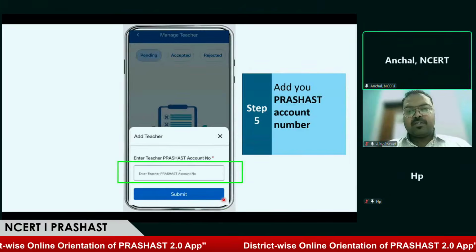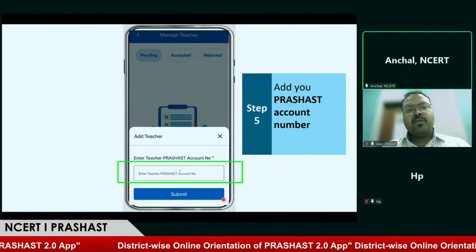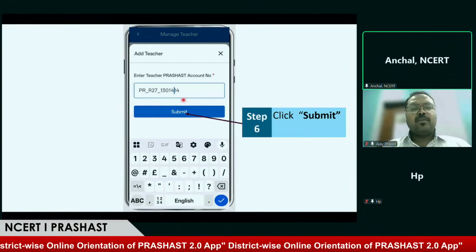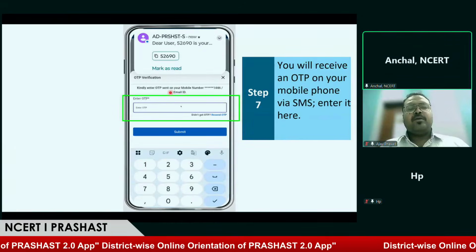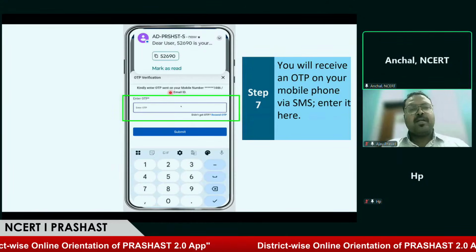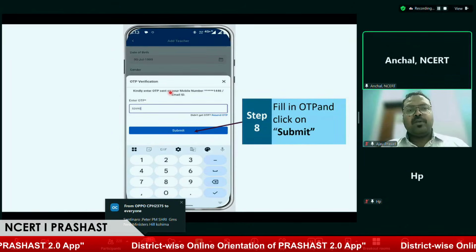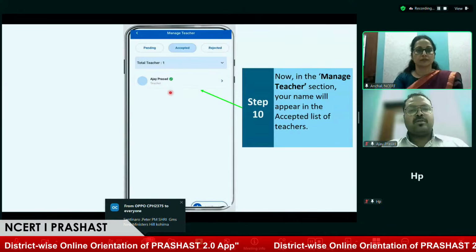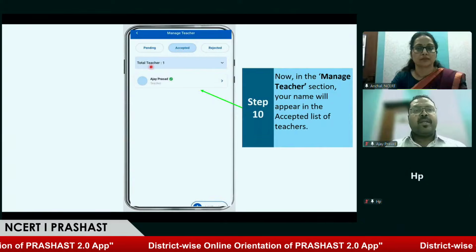On clicking this option, the application will ask for the Prerak account number. I fill in the account number that I copied from my profile. Once this is submitted, we have to enter the OTP that comes to our own mobile number. Once the OTP is filled and confirmed, we can see that I am the teacher in the school and I am also the head teacher.